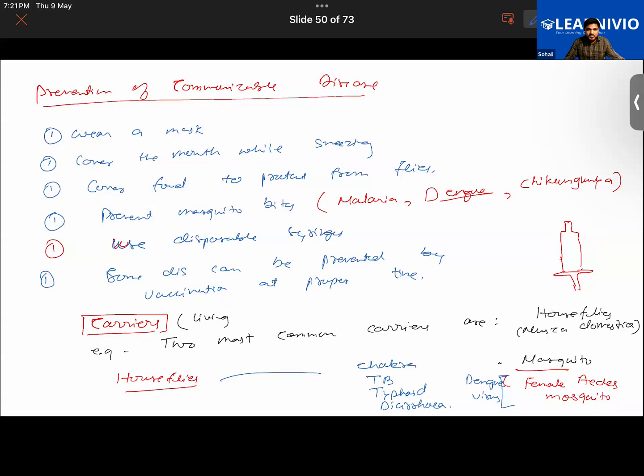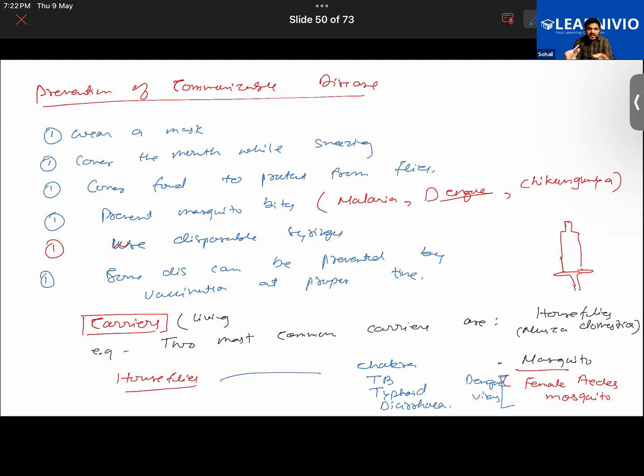Yes, sir. Okay. So how can you prevent the diseases that are spread by mosquitoes? You know that all mosquitoes breed in water. So the stagnant water in your houses, you should drain it. If you keep stagnant water, mosquitoes will breed in it.